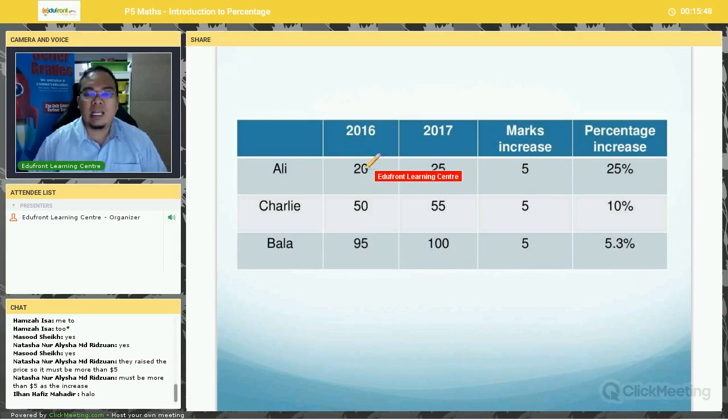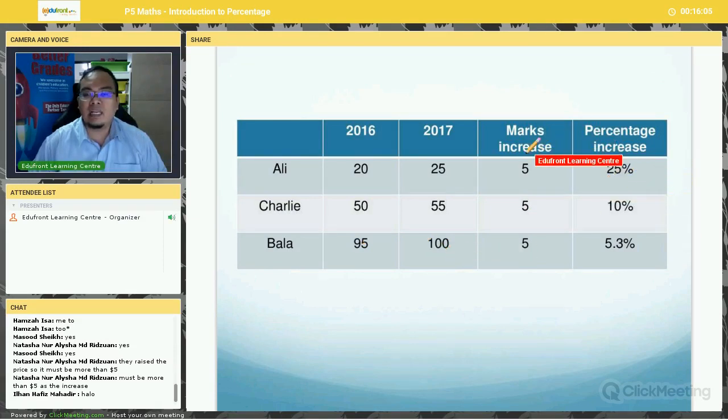In 2016, Ali gets 20 marks, and in 2017, his marks improved by 5 marks, and Bala, 50 marks to 55, and 90 marks to 100.